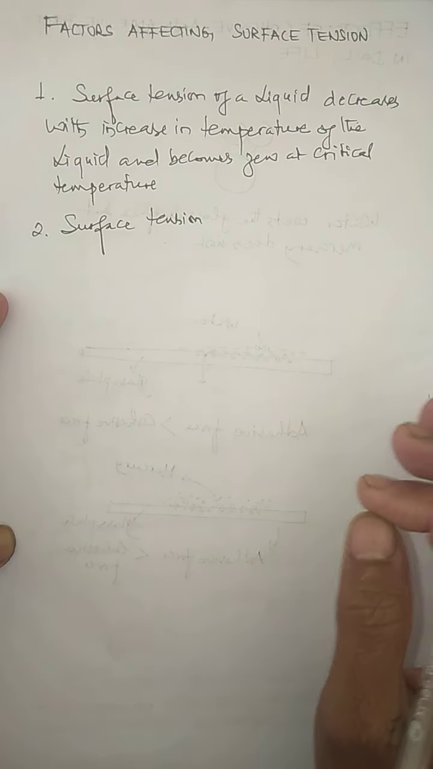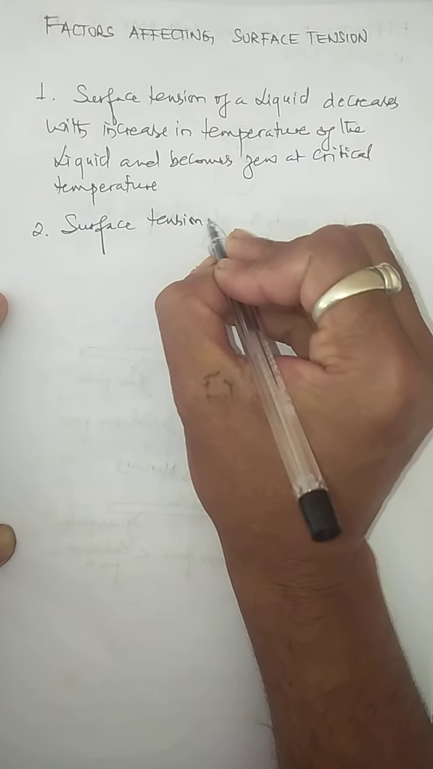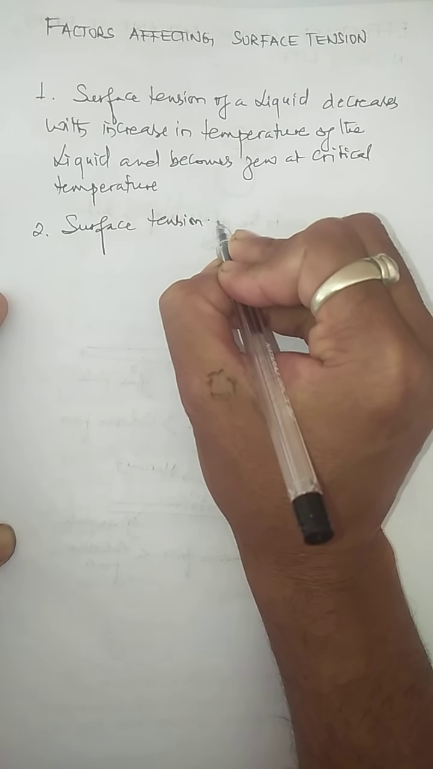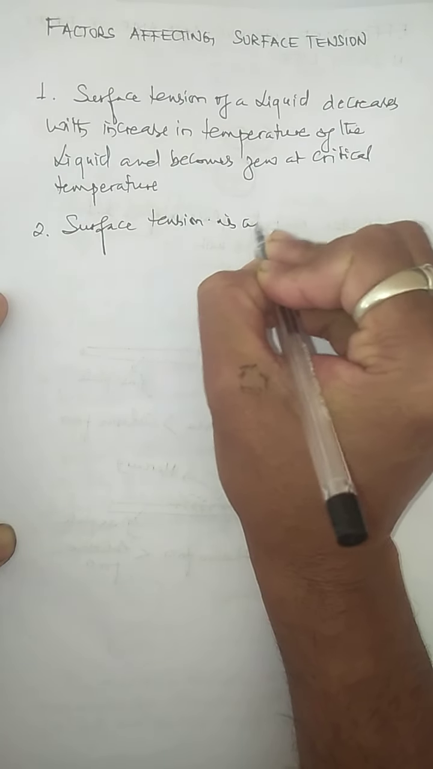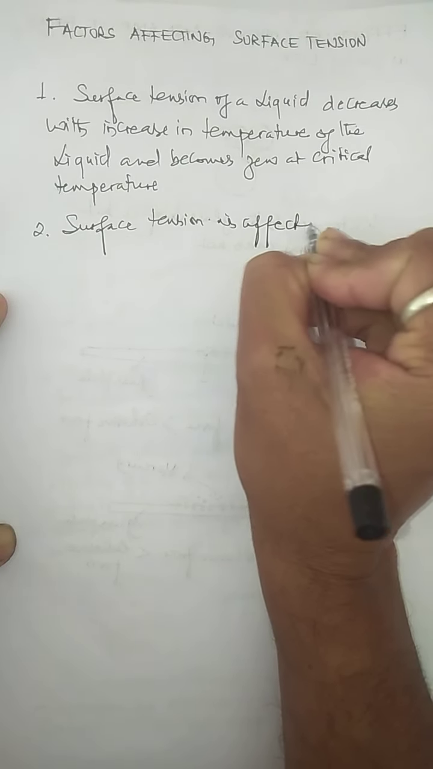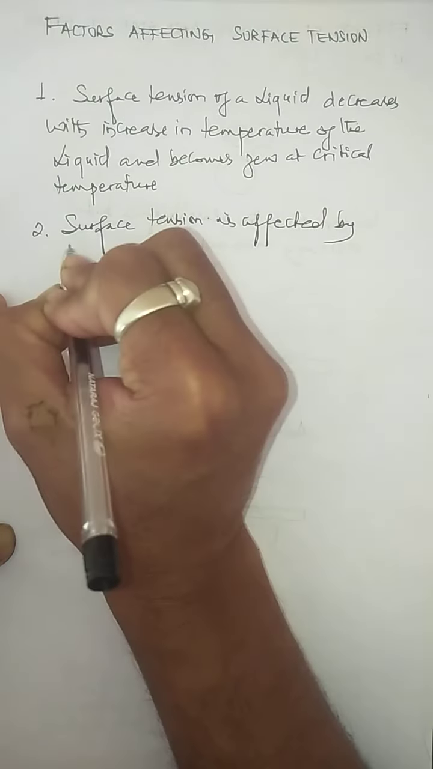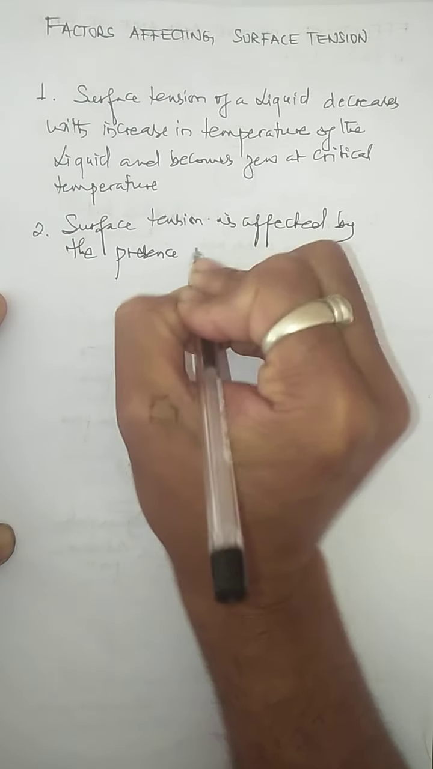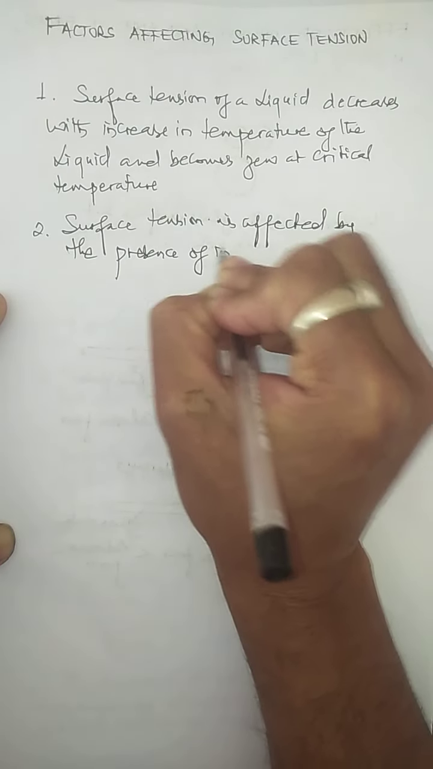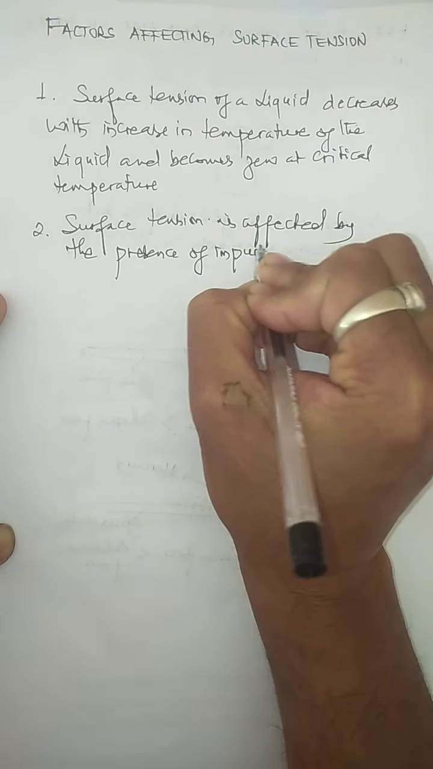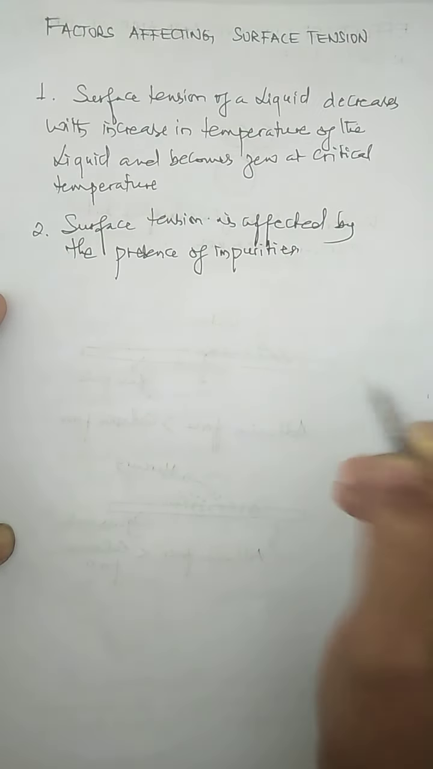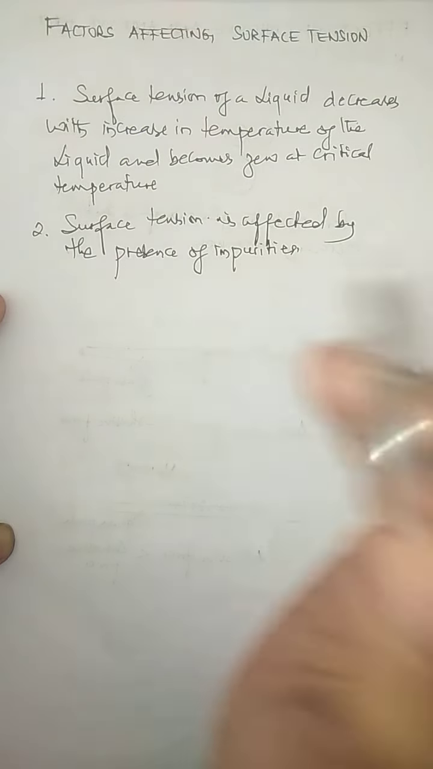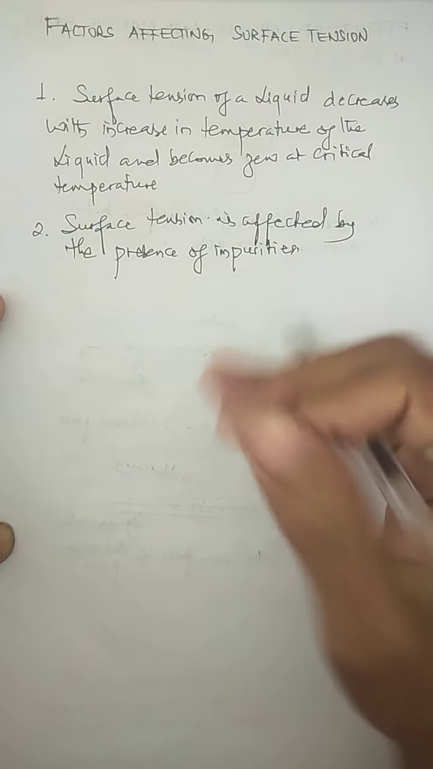But the presence of impurity changes the surface tension. Let me just add on: surface tension is affected by the presence of impurities. I take 2 types of impurities. One is soluble and another is insoluble.